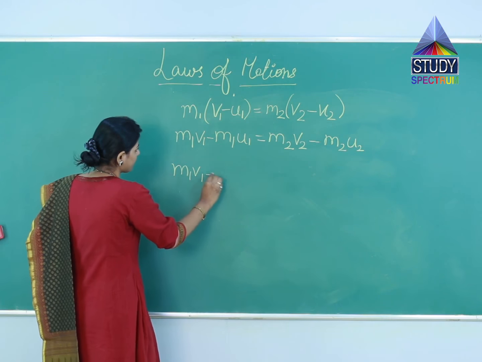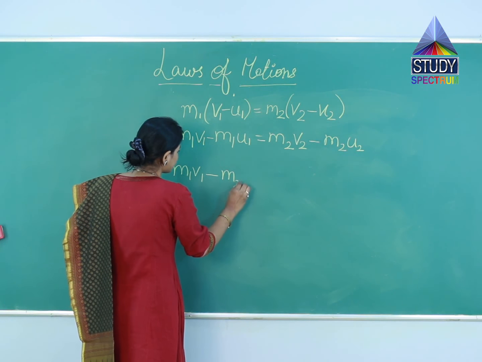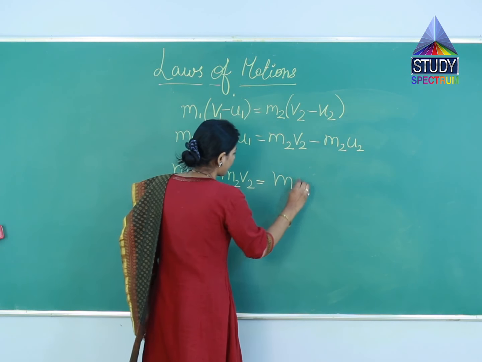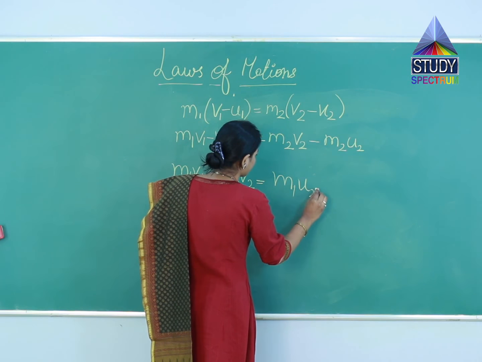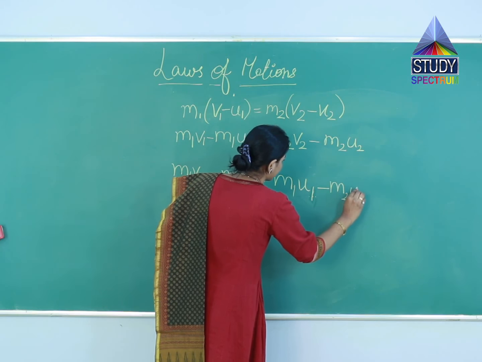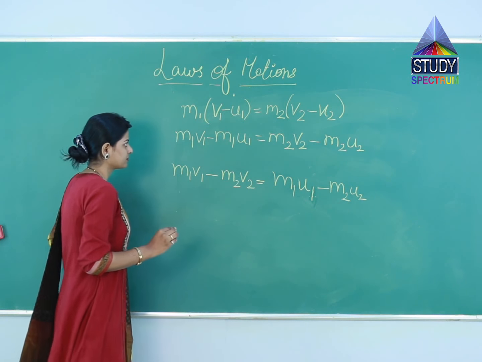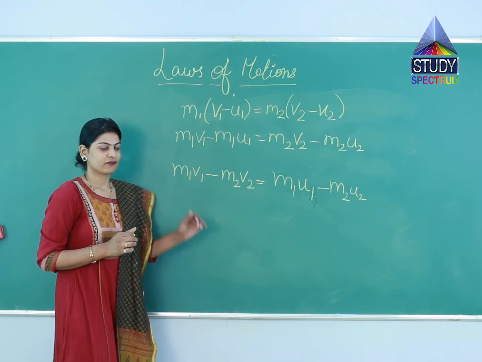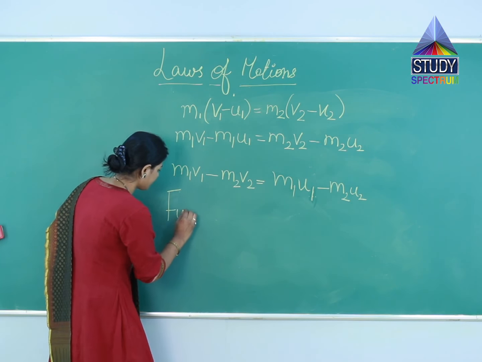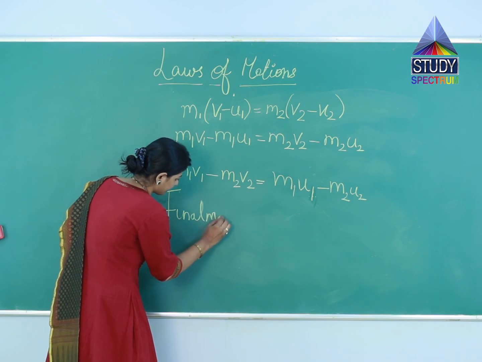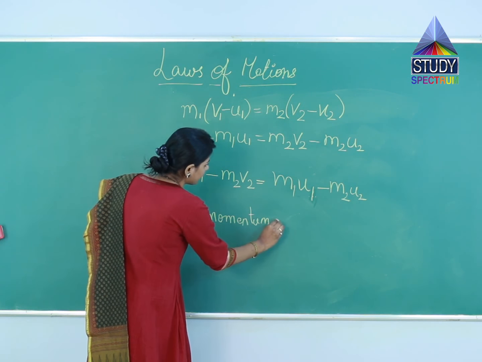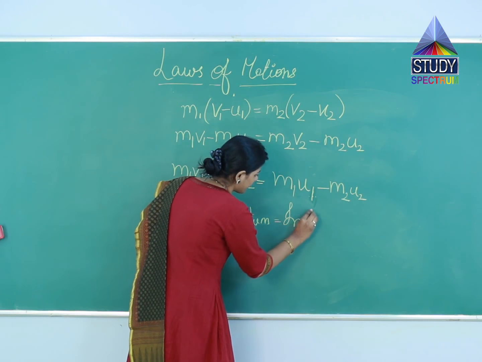m1v1 plus m2v2 equals m1u1 plus m2u2. From this statement we can state that the final momentum is equal to the initial momentum.